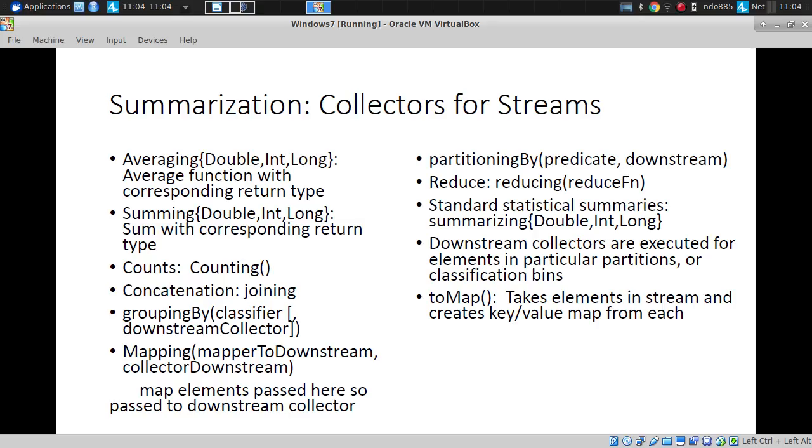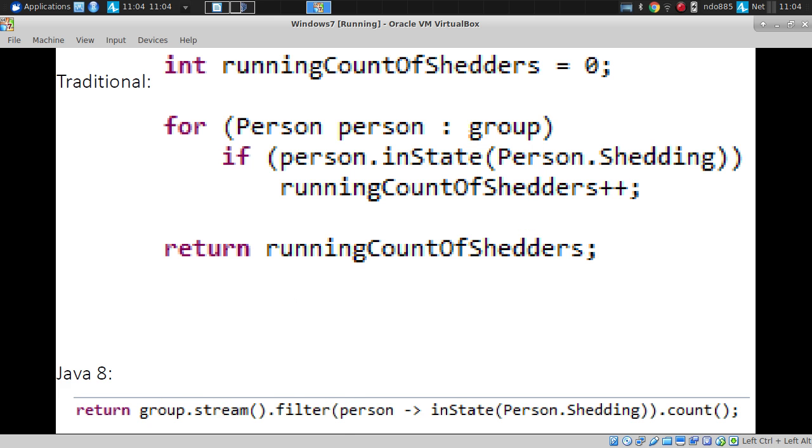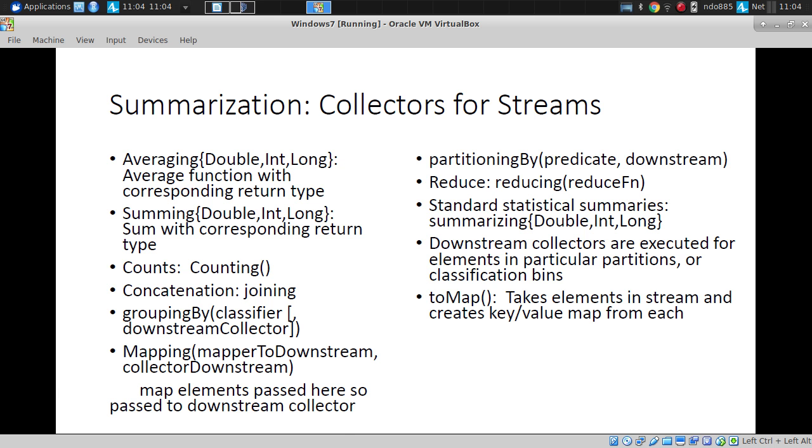Again, I don't have time to go into this, but it turns out that we can take a stream and we can do lots of useful things with it. We can group by certain things. We can concatenate the elements in it. We can sum or we can average the elements in it. As long as it's a double stream, an int stream, or a long stream, it knows how to average.